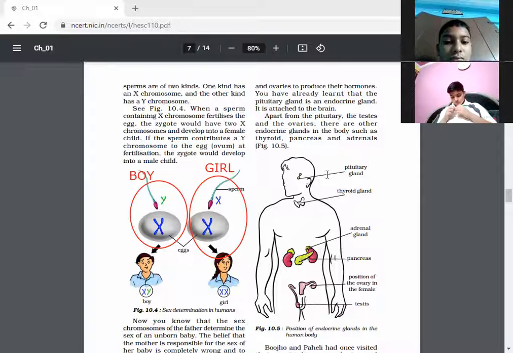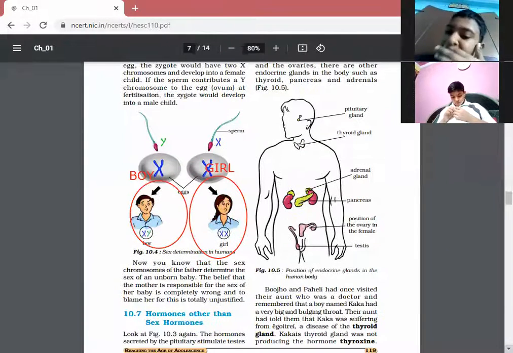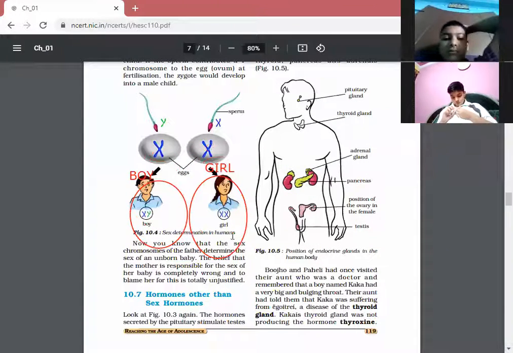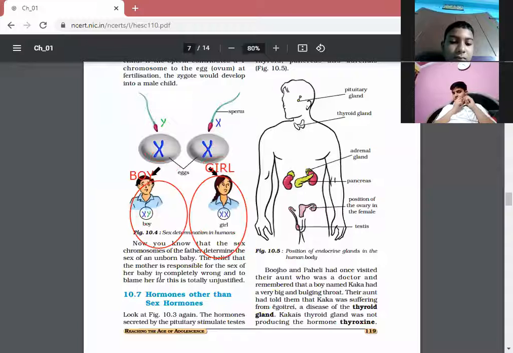Am I clear, children? Earlier it was a belief, as it is written here, that the sex chromosome of the father determines the sex of the unborn baby. Otherwise, earlier there was a belief that the mother is responsible for the sex of the baby. That is completely wrong.